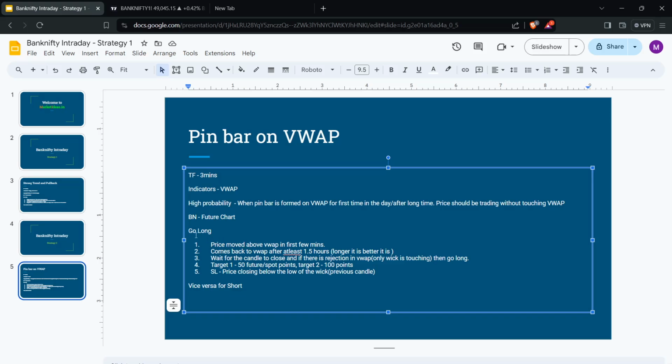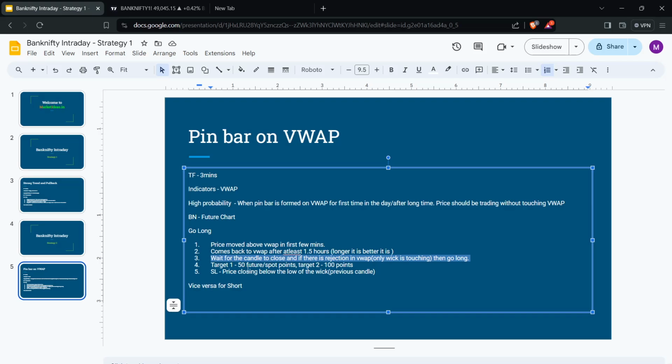For going long, the price is trading above VWAP for at least 1.5 hours, and then it comes back to the VWAP and gets rejected, having only the wick, and at that point you can enter on the close of the candle. This is quite important. We need to wait for the candle to close, and then you take an entry.